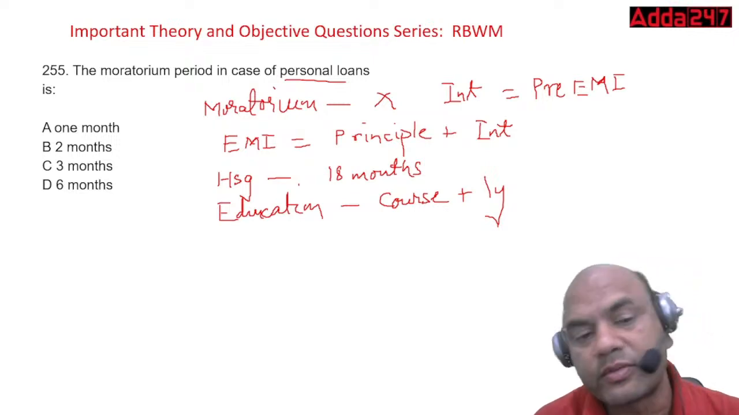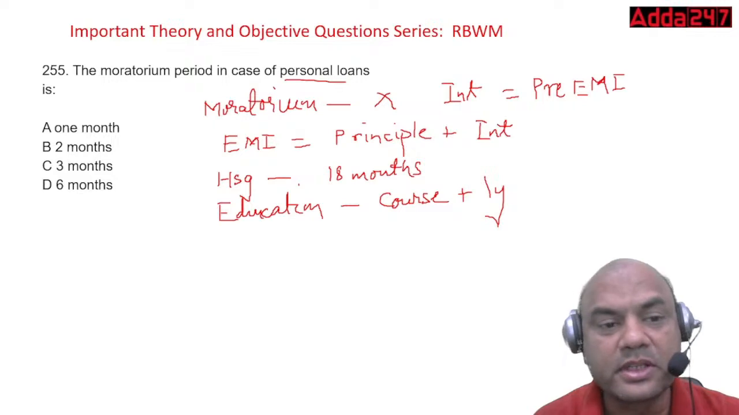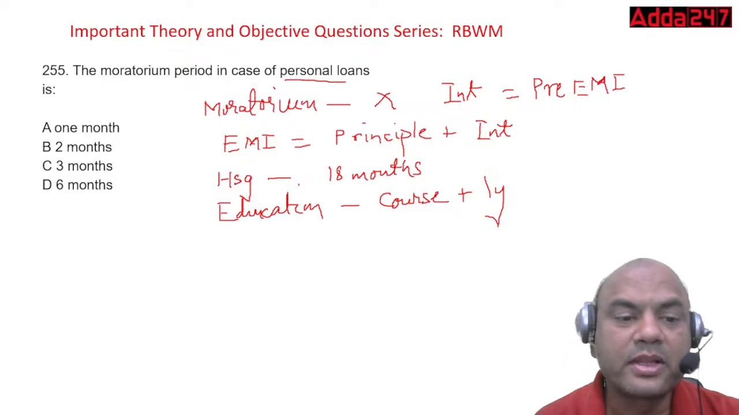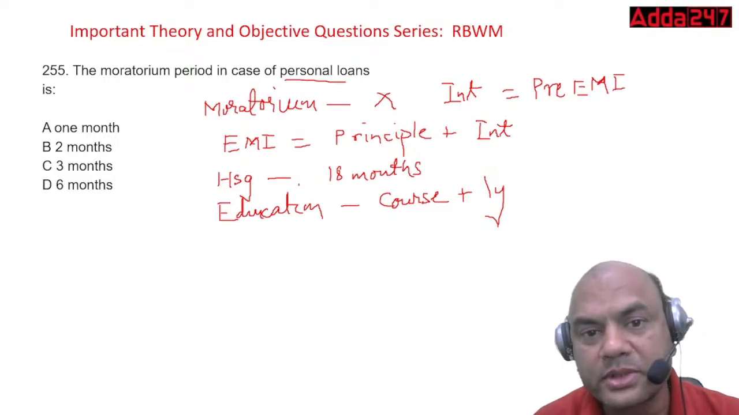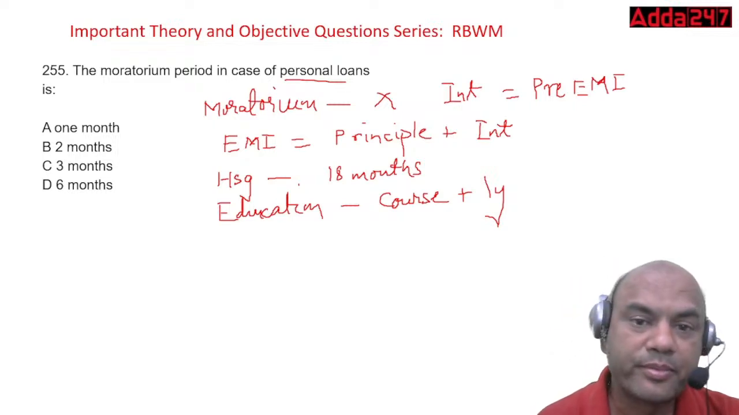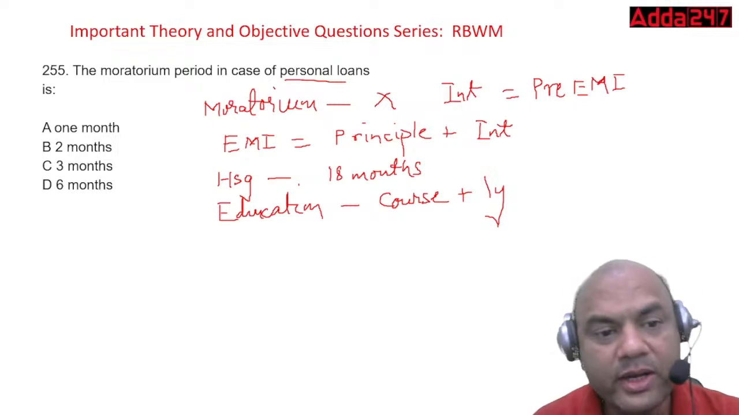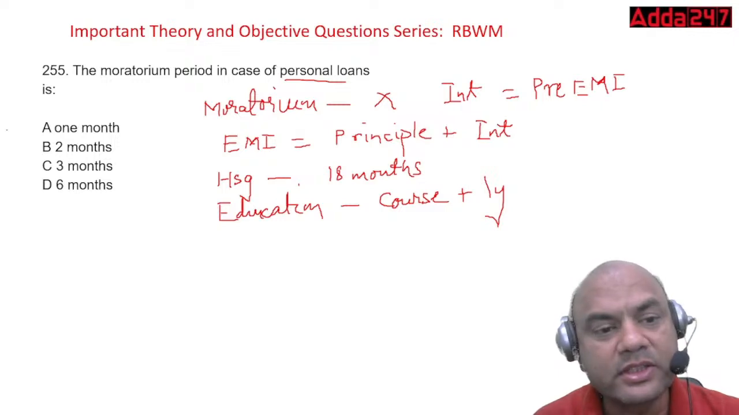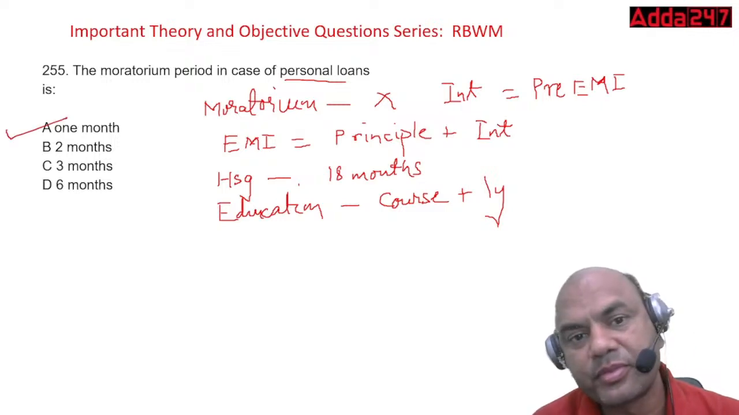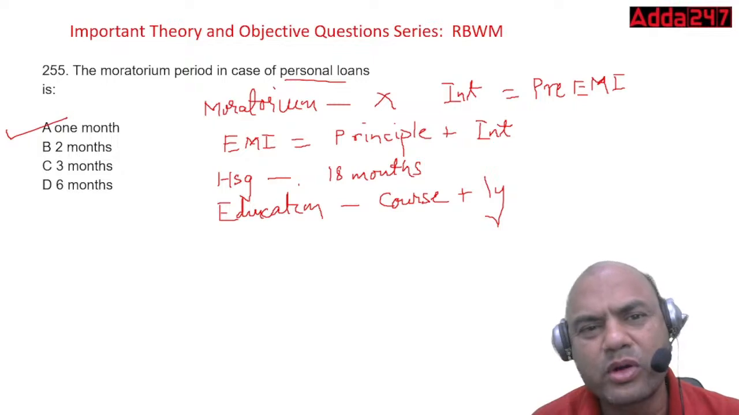But what is the question now? The moratorium period in case of a personal loan is 1 month, 2 months, 3 months. In fact, there is no moratorium period in personal loans. No, zero. But if in the exam they give you this question, then the answer will be 1 month. Okay.